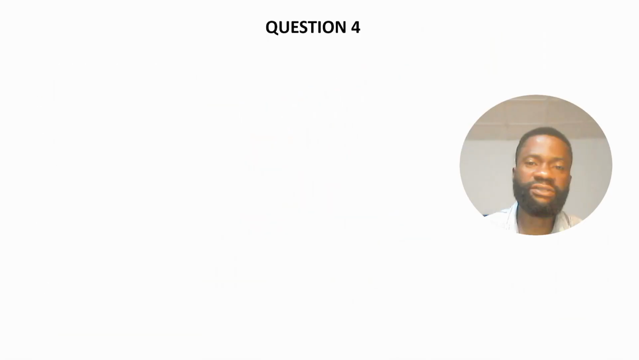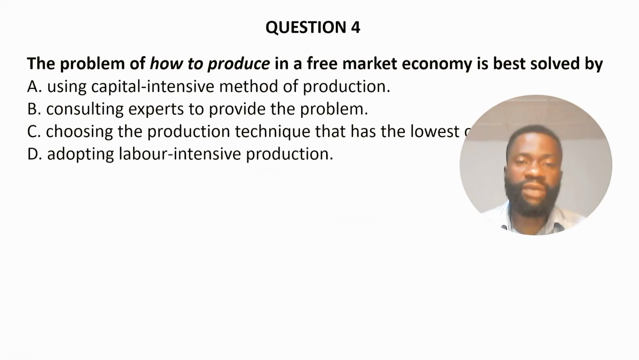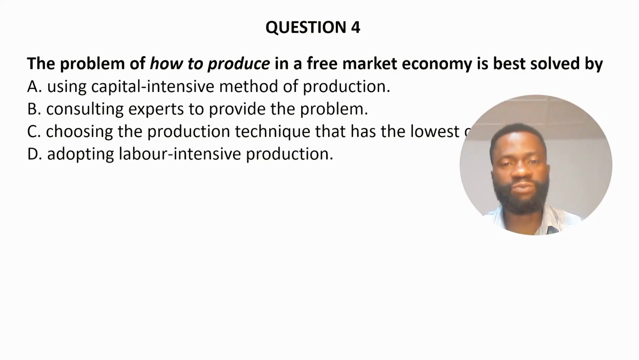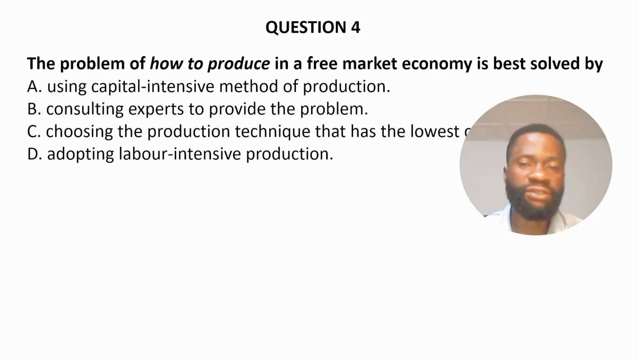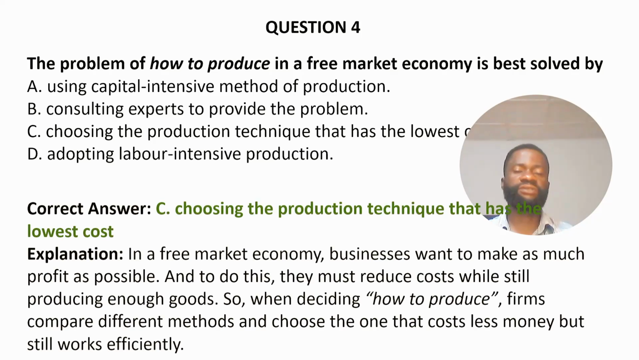Question 4. The problem of how to produce in a free market economy is best solved by dash. Option A. Using capital-intensive method of production. Option B. Consulting experts to provide the problem. C. Choosing the production techniques that has the lowest cost. And D. Adopting labor-intensive production. The correct answer to the question is option C.